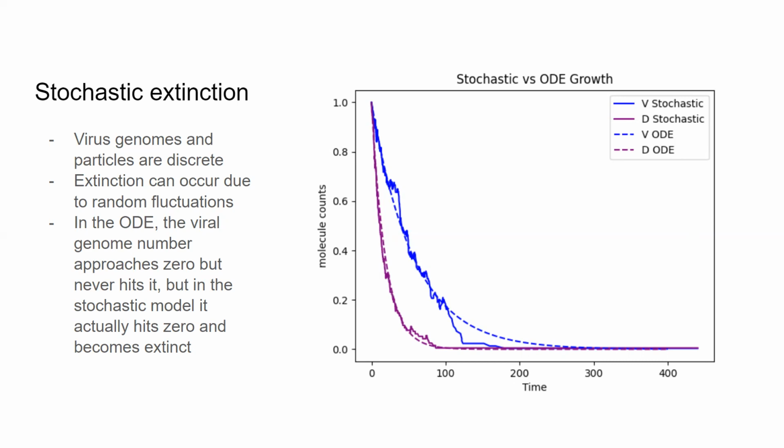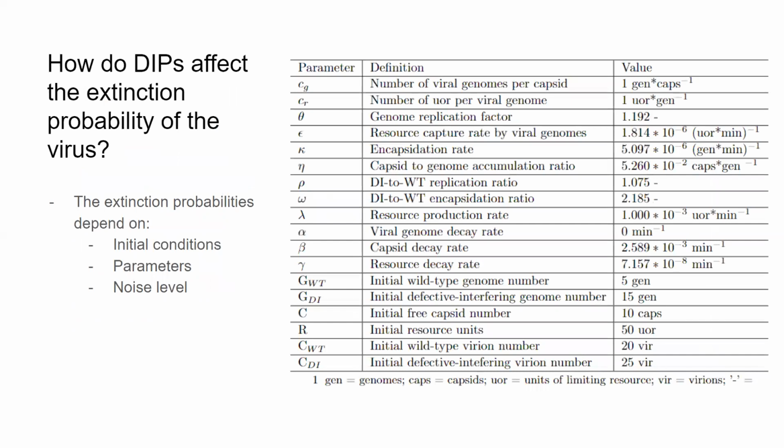And now that we have this stochastic model, we can then better assess the extinction probabilities. All of these extinction probabilities are dependent on these other conditions, the initial conditions, the parameters, and the noise level of the stochastic model. So using all these things together, we can then move forward and start looking at the extinction probabilities and asking, how do we solve and look further into this important question?